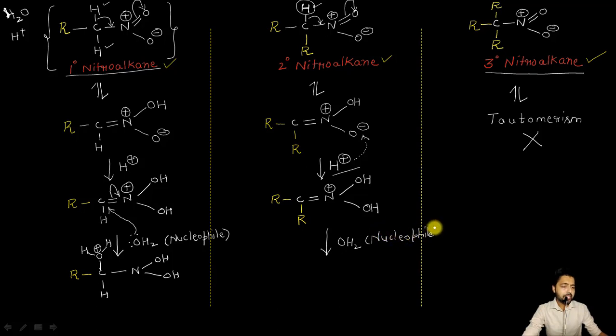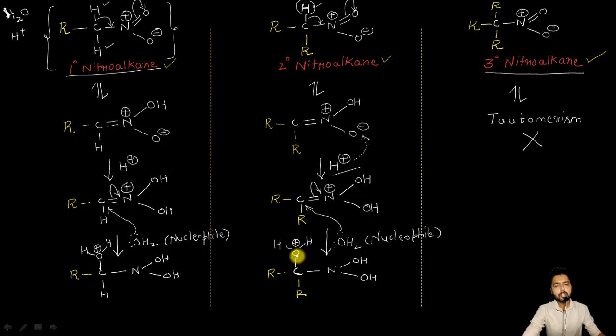And in the same way, it will also be attacking with the help of its lone pairs which are present on the oxygen atom on this carbon atom, which is actually acting as an electrophile in this acyl nitroform, shifting these electrons onto the nitrogen atom, finally resulting in the formation of R, C, R here, and then a single bond here, nitrogen having two hydroxyl groups, the first one, and this is the second one, and the water molecule will now be bonded to this carbon atom in this way, and because oxygen is forming three bonds here, it is better to put a positive charge on this oxygen atom.